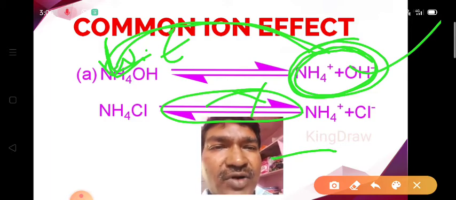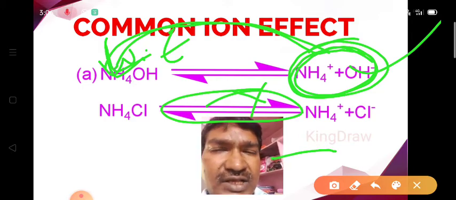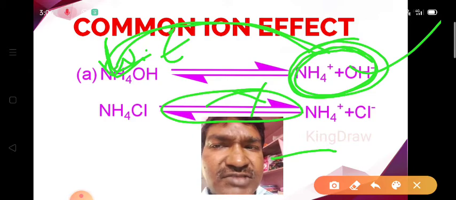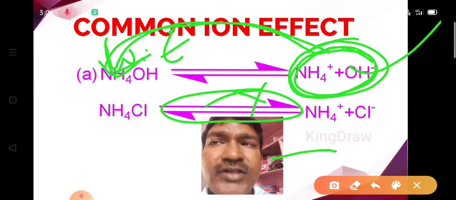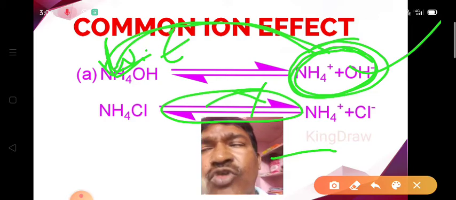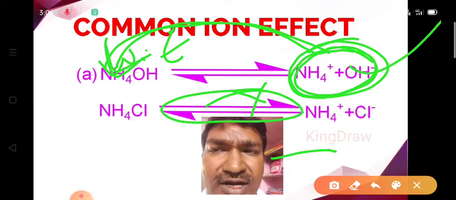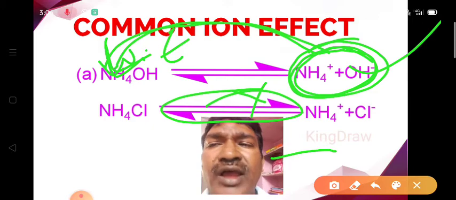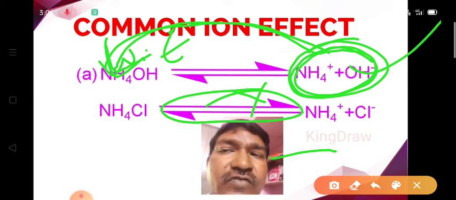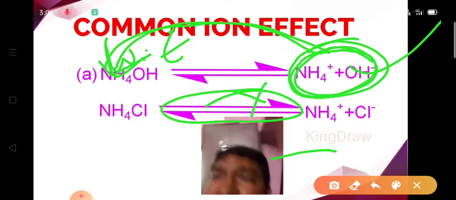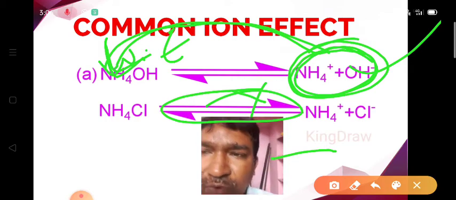And when the ionic product is less than the solubility product, the salt or substance is present in the dissolved state and we don't get the precipitate. So we make use of both these phenomena, solubility product and the common ion effect, during quantitative analysis.